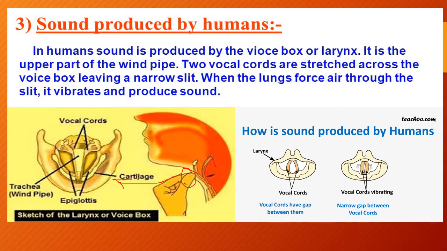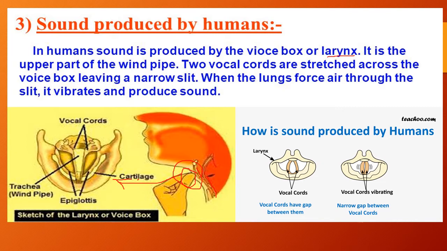The voice box is also called the larynx. It is the upper part of the windpipe. Here you can observe the windpipe.